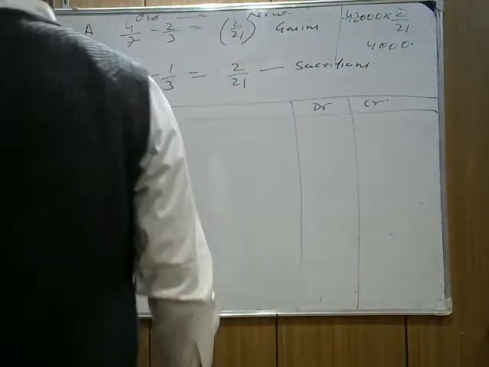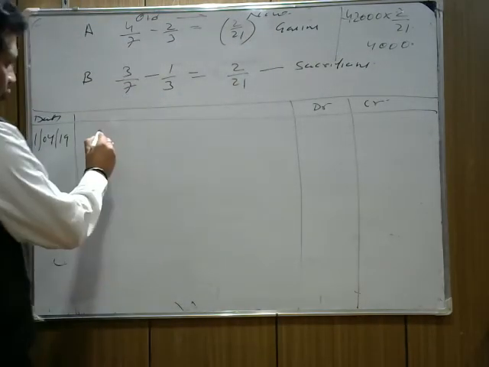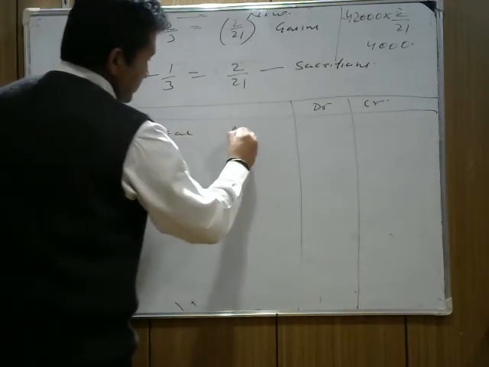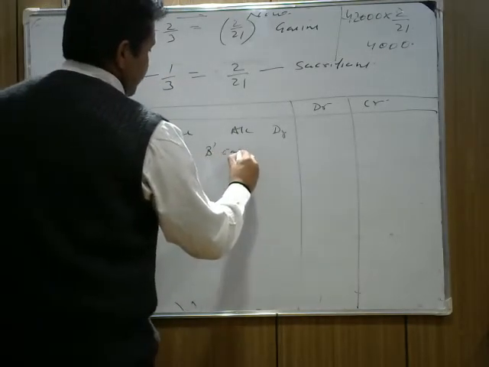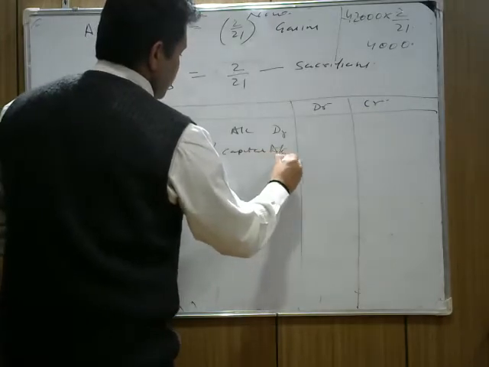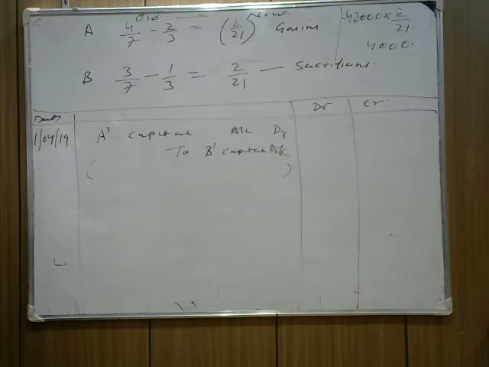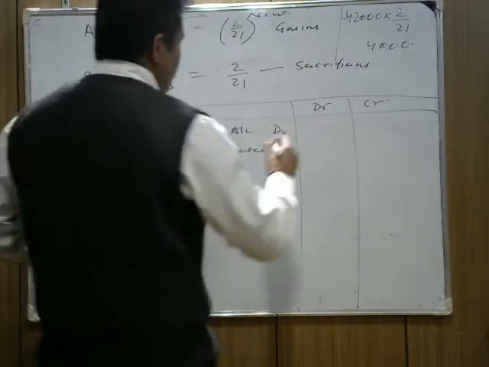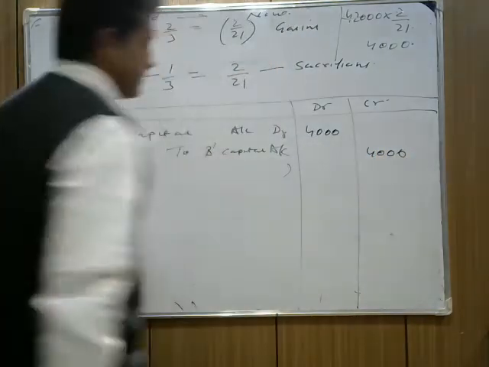Check again, it's coming to 4,000. A will pay to B. We write A's capital account debit to B's capital account, 4,000, being general reserve adjusted.